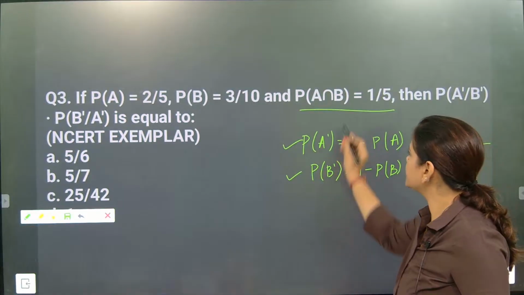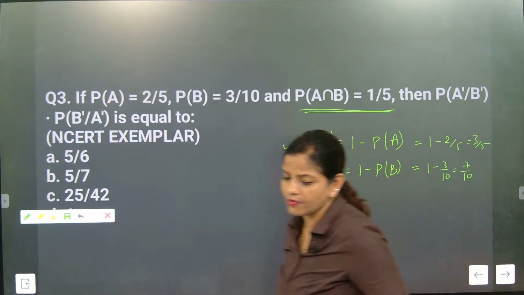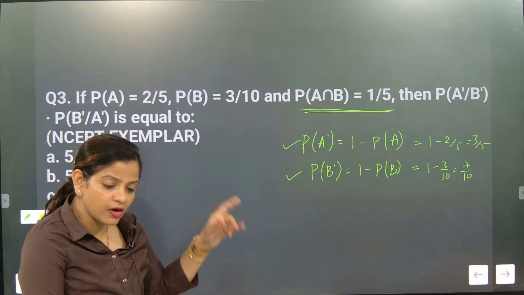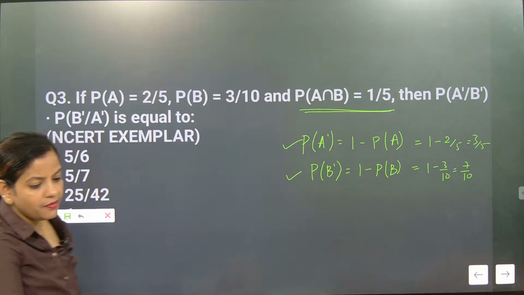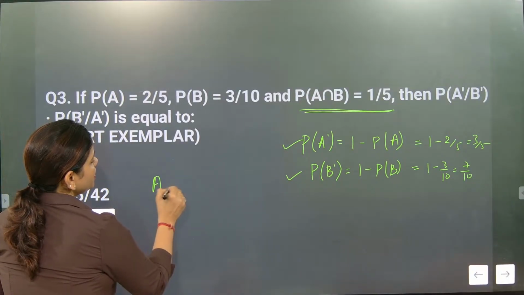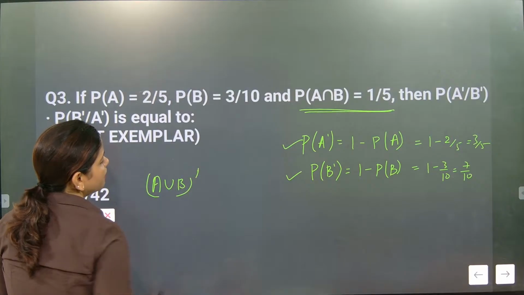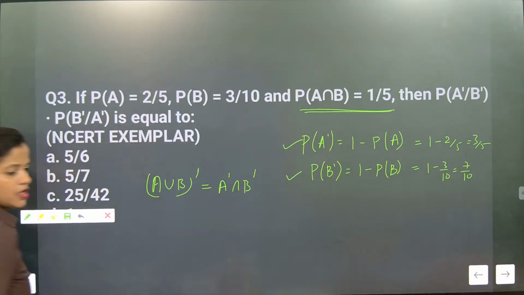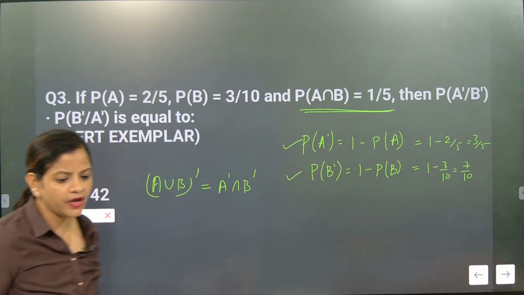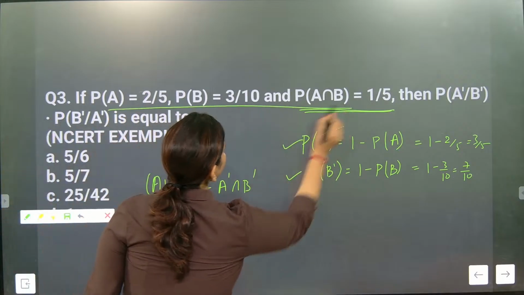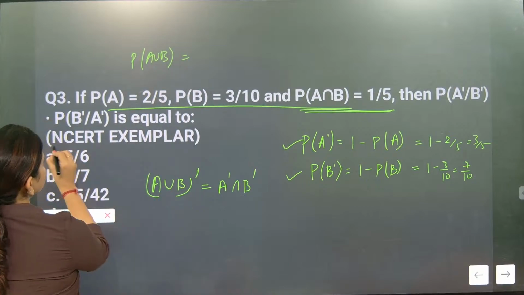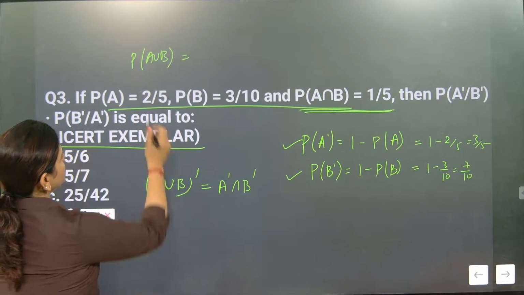See, when A intersection B is given this much, now how can we form it in terms of negation? So when P of A intersection B is equal to 1 by 5, then what will be P of A complement intersection B complement? Tell me. Because De Morgan's law will be there, P of A union B complement, if you write like this, then it will become A complement intersection B complement. So this has to be done very carefully. With the help of this data, first you need to find P of A union B. This is not a small question. This is seriously an NCERT examiner question. Good question.